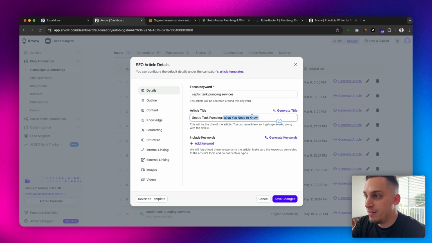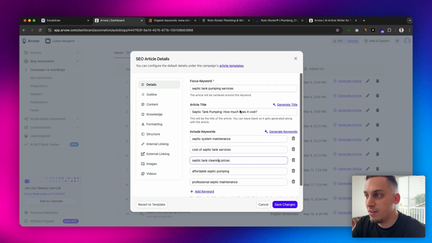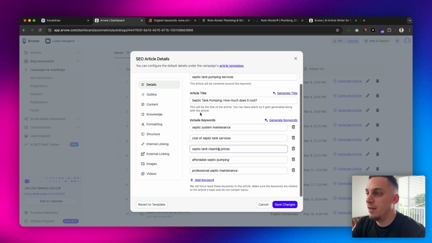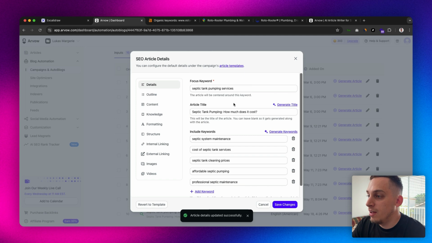We can also edit this to see how much we can replace it, like how much does it cost? And we can generate keywords based off of this. So septic system maintenance, cost of septic tank services. So that's great. This is basically a high intent title based on this keyword. We can save these changes, and this is just the start of it, right? This is just the main details.